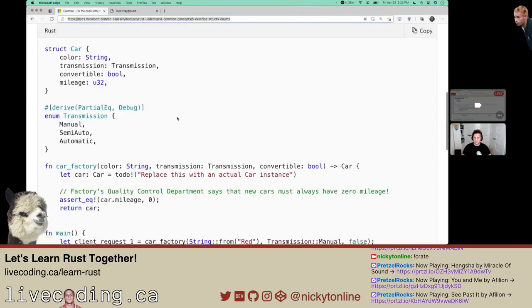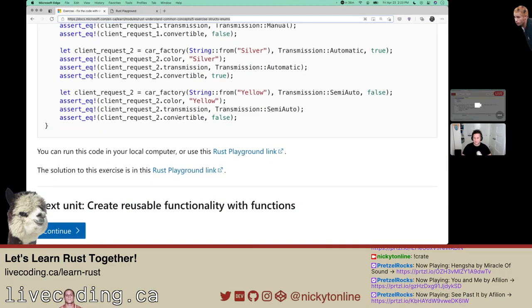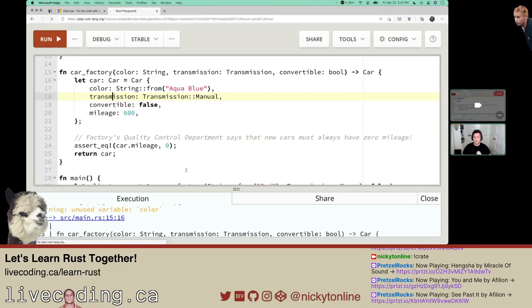We fixed the car part. The solution to this exercise is here. Let's go see what they did.